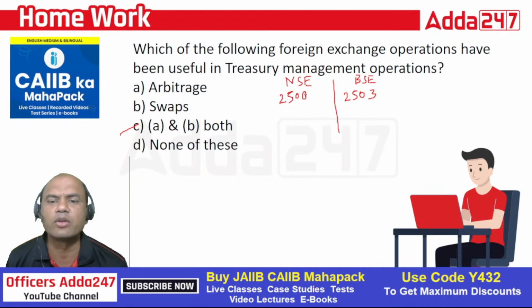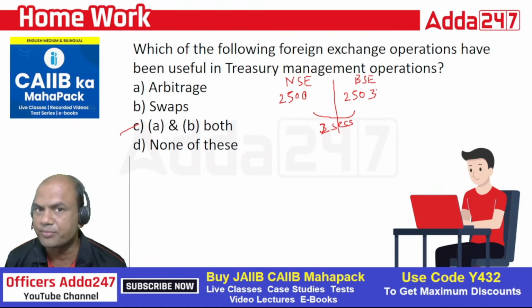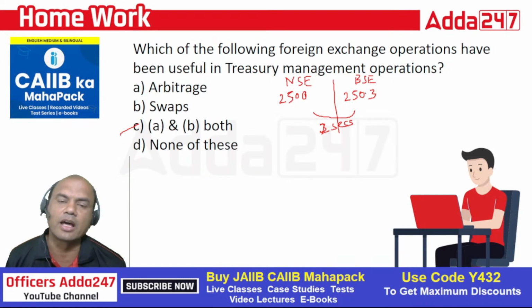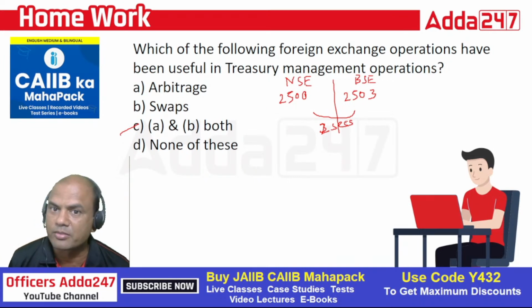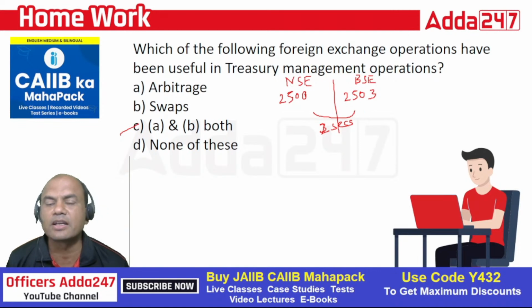So what will I do? I'll do an arbitrage. I'll purchase almost 1 lakh Reliance shares over here and sell them over here on BSE, within hardly 3 seconds. Not even 3 seconds, 2 seconds. I'll do everything within 2 seconds. Purchase, sell immediately. So within 2 seconds, how much have I earned? I have earned 3 lakhs over here because I have purchased 1 lakh and sold 1 lakh. So that's the way arbitrage is done. Arbitrage is a risk-free business. Always remember, buying in one market and selling it in another. Huge, very big business.